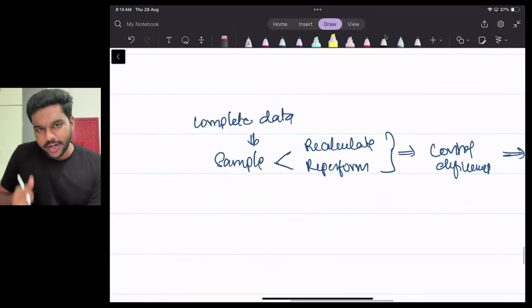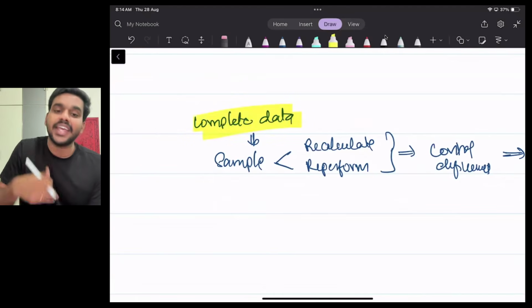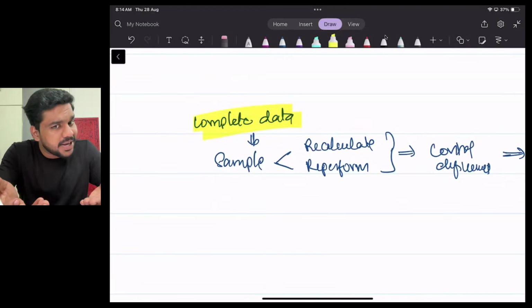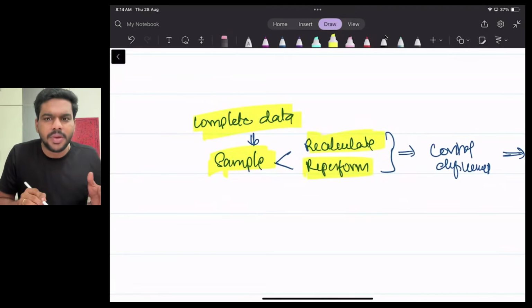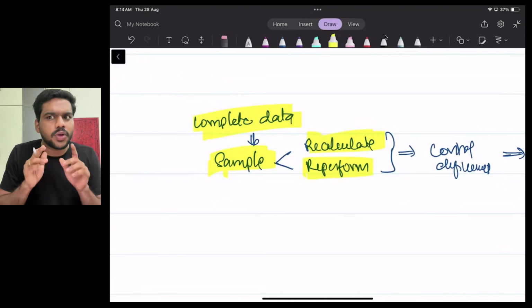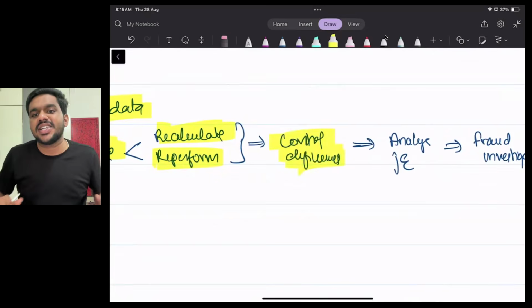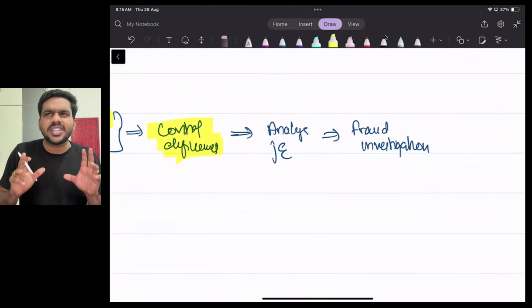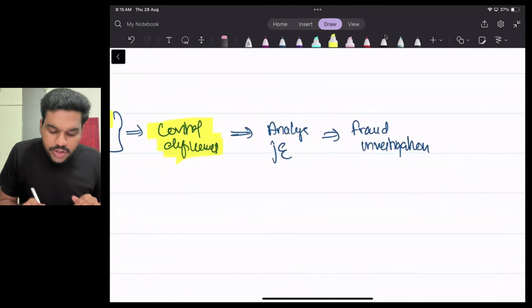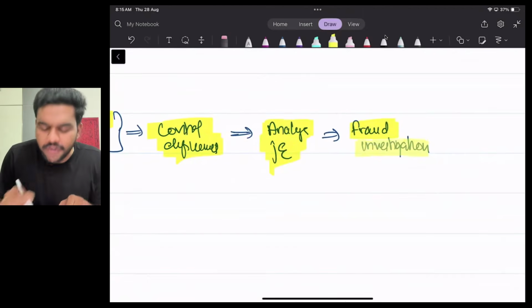I went to audit your company, or you come to audit my company. You ask for complete data. I give you complete data. Are you going to check complete data? No, you took a sample. From the sample, you recalculate, you re-perform. When you recalculate, you reperform, you come to one conclusion that the controls in my company are weak. That is control deficiency. So you are having a small doubt whether that is a fraud. So you try to analyze the journal entry. When you try to analyze the journal entry, you identify the fraud. So you went for investigation.